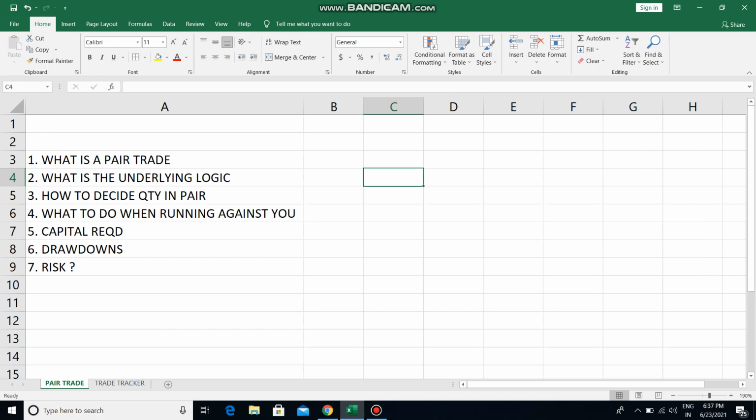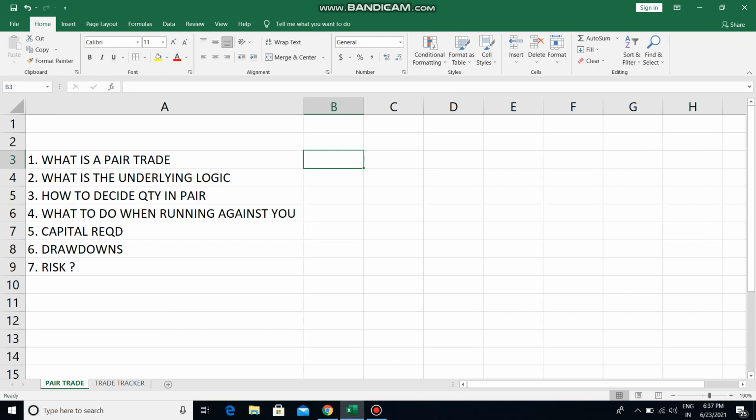So let me first answer what is a pair trade. Pair trade is nothing but when you are trying to trade two stocks or two futures which are somewhat correlated to each other. Okay, so what do we mean by correlation? It means that there are sometimes stocks which tend to go up together or go down together. Their price movement is very closely linked.